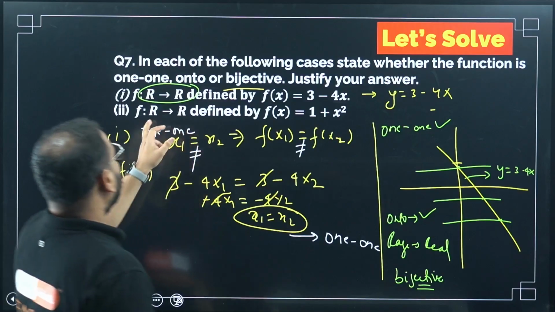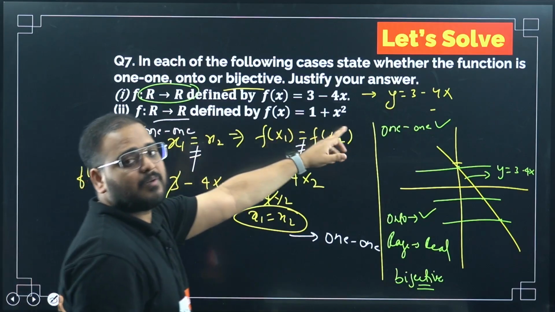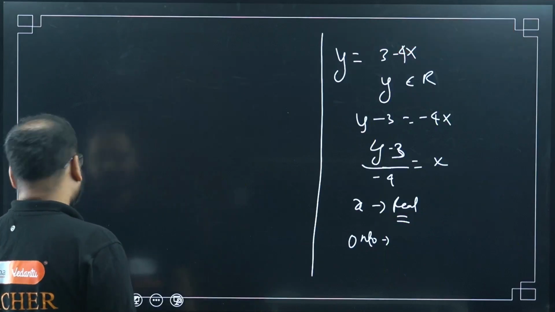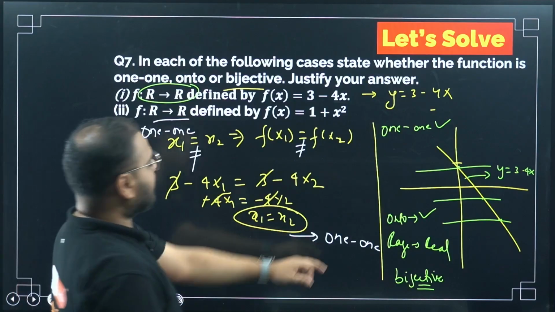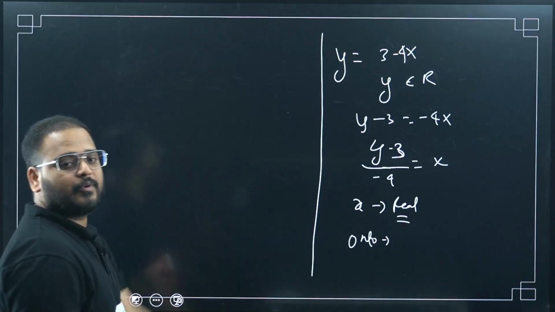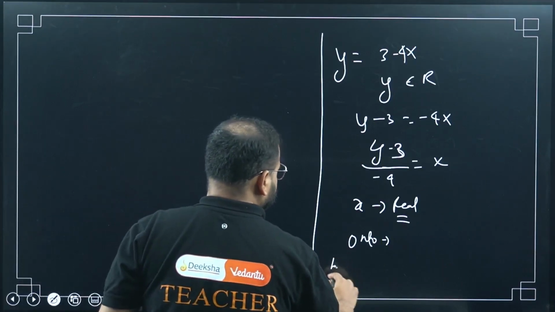Now look here. Second question, again defined on real and real. The function is 1 plus x square. First one is clear, right? One-one I have proved here and onto I have proven here. So it is bijective.